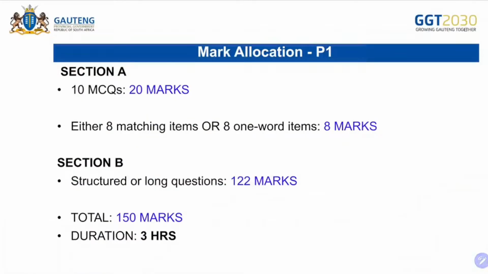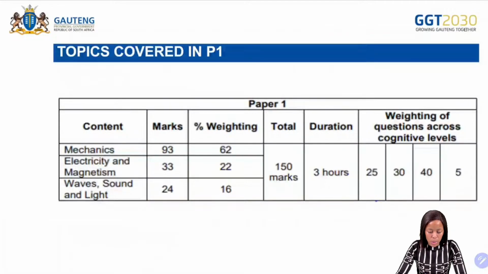Now the mark allocation for paper 1: it has your section A, which consists of 10 multiple choice questions that have a total of 20 marks. Then you have either 8 matching items or one-word items, which has a total of 8 marks. Next, you have your section B, which consists of structured or long questions and has a total of 122 marks. Then the total for your paper 1 is 150 marks and the duration is 3 hours.